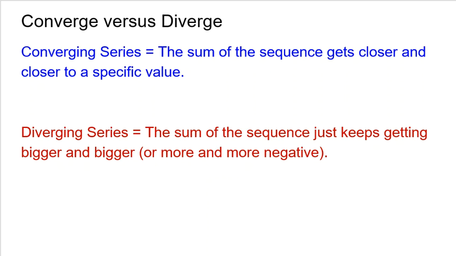A diverging series is probably what's most common. The sum of the sequence just keeps getting bigger and bigger. So if you keep adding more and more terms, 12 terms, 13, 14, 15, 16 terms, you're just going to keep getting bigger and bigger. This is like all arithmetic sequences. When I say bigger, that could be in the positive or the negative direction. You know, we can get -10, -20, -30, -40, -50, -60, -70. So we're getting bigger in terms of the value, but it's getting smaller because they're negative. But again, it's going forever in one direction.